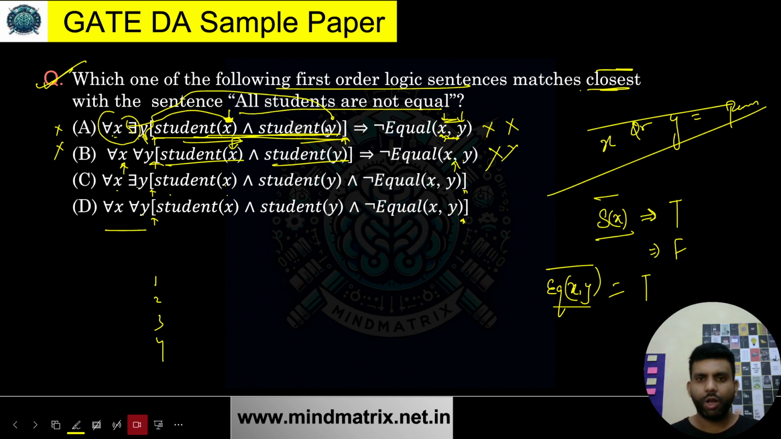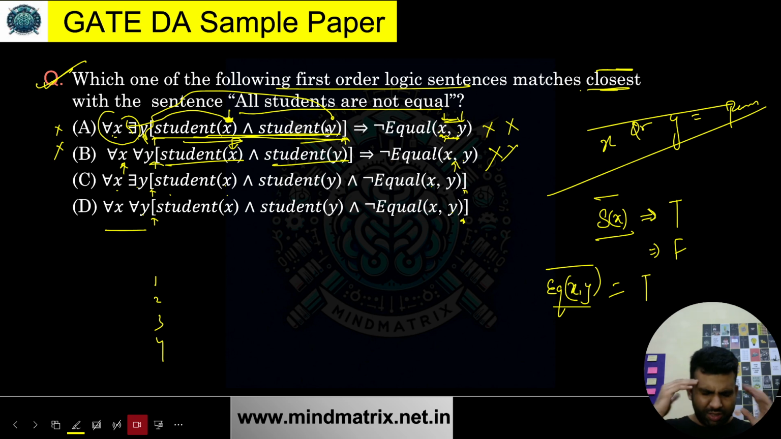All students are not equal. Does this mean that all students are different? No, it doesn't mean that. It simply means there are a few students which are not equal. At least one such pair exists, because of which we are saying that all students are not equal. If there had been no such pair which was unequal, we would have said all students are equal. Yes or no?